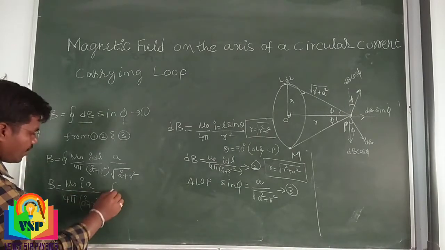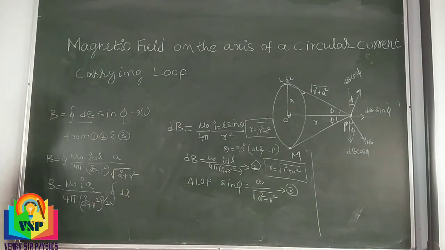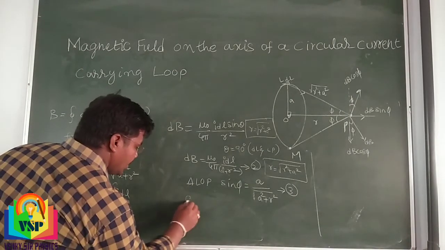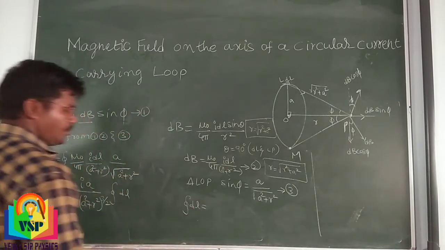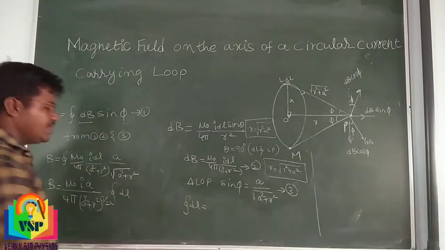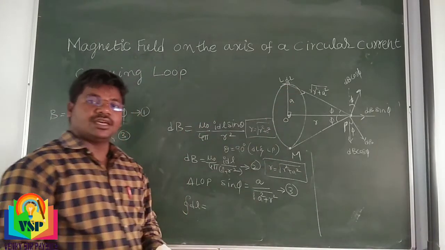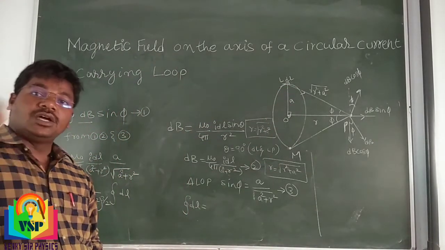The remaining is the integration of dl. What does dl mean? Small elementary length. So what is the total length?